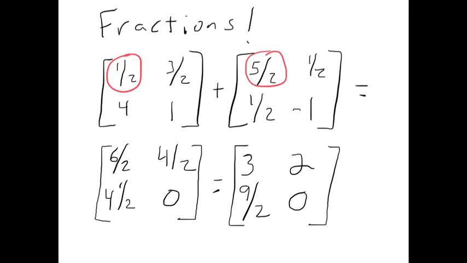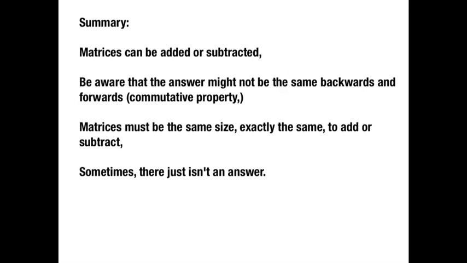To sum up, matrices can be added or subtracted. It's not that difficult. It's as easy as it looks, really. Be aware that the answer might not be the same backwards and forwards. You got to pay attention to the commutative property, or the commutative property, some people pronounce it as. That means that one matrix minus another matrix might not be the same if you write them backwards.